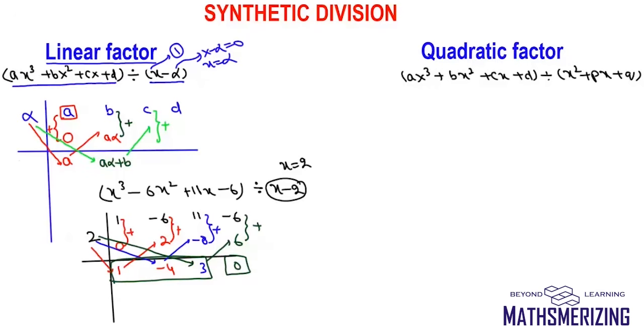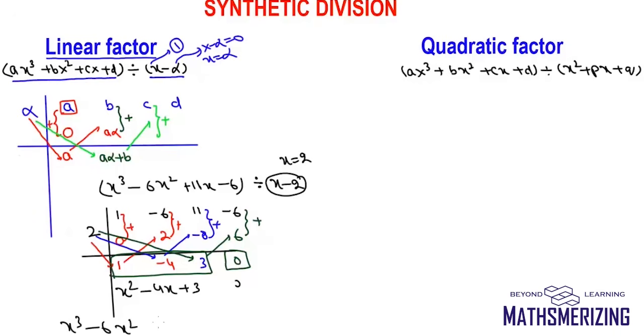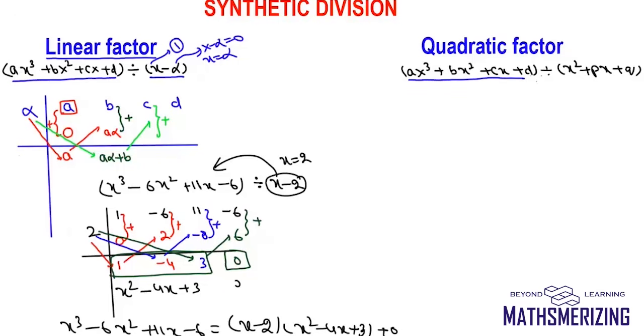That's the quotient. So I can write, this is the coefficient of x square, so this is x square. Now minus 4 is the coefficient of x, minus 4x. And then this is 3 and the remainder is 0. So I can express x cubed minus 6x square plus 11x minus 6 as divisor, which is x minus 2, into quotient, which is x square minus 4x plus 3. Now because the remainder is 0, that means x minus 2 is a factor of x cubed minus 6x square plus 11x minus 6.